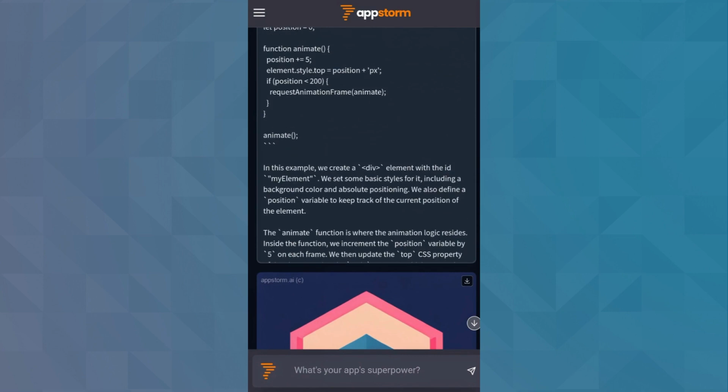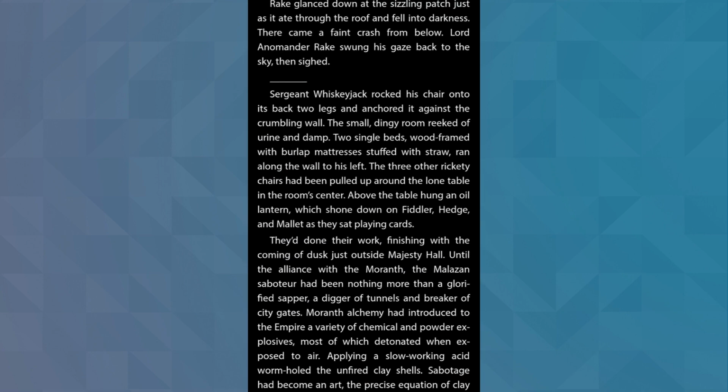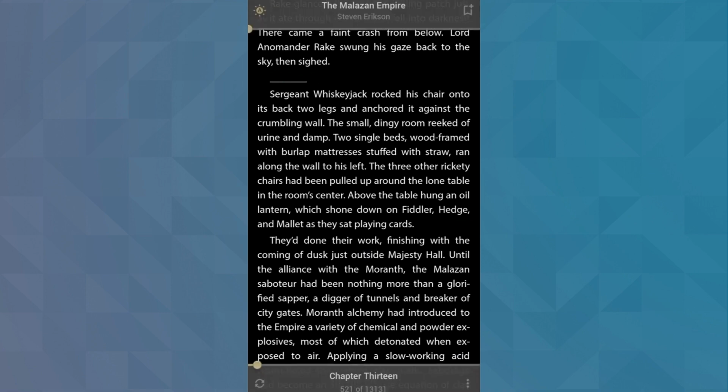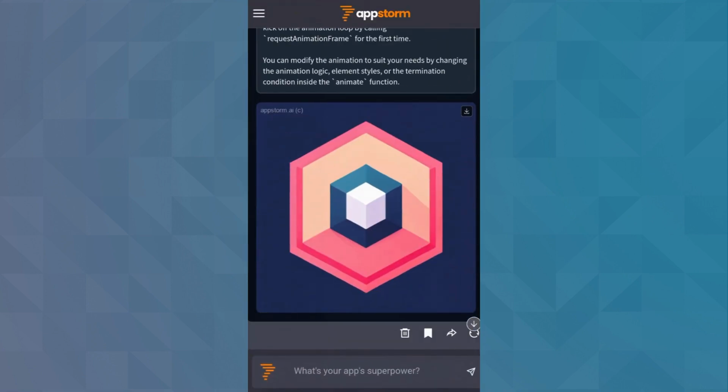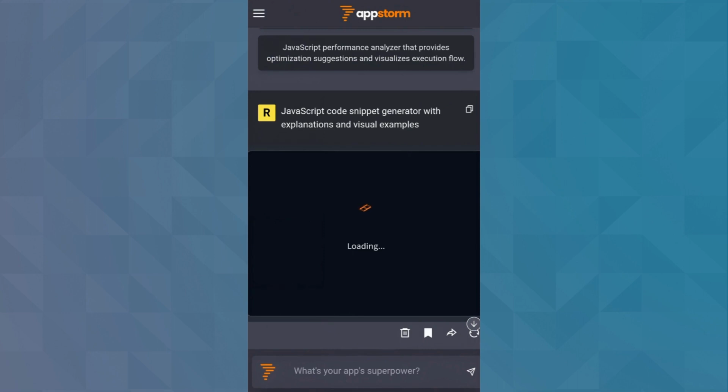Got distracted? Don't worry. Appstorm automatically pauses your progress. Just resume when you're ready. Encountered a glitch? A quick reload will set things right.